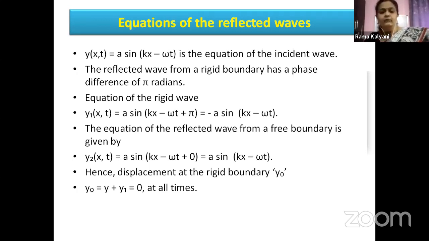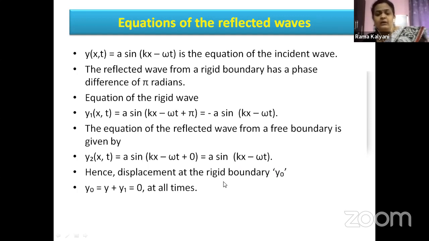This is equal to a sine kx minus omega t. That is, the displacement of the incident wave pulse and the reflected wave pulse at a free boundary are the same.